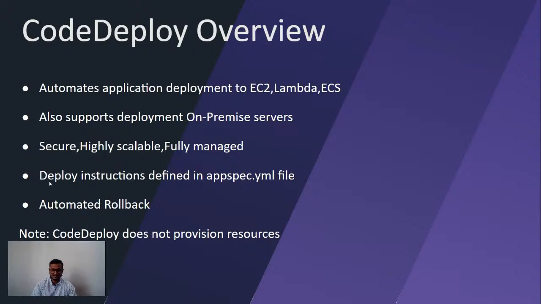And for this to work, we have to write the code in the appspec file. So for CodeBuild, we had buildspec.yaml, but for CodeDeploy, we have appspec.yaml. It may be quite confusing, so we have to focus on the names. The other important feature of CodeDeploy is that it supports automated rollback. We will also understand this part in the demo.